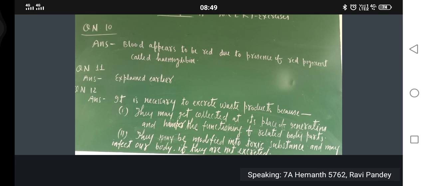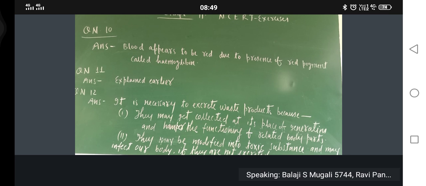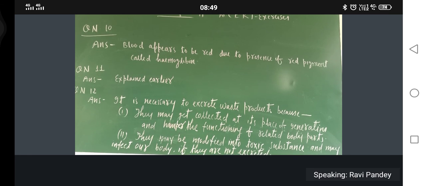Okay, so in this way, your question number 12 is also completed. One more question is there, that is question number 13. Just see here. Question number 13 is: draw a diagram of the human excretory system and label the various parts. Already I taught you this one, the human excretory system.